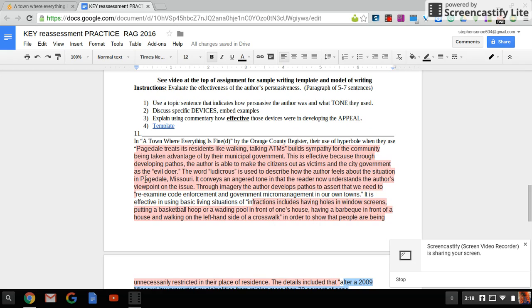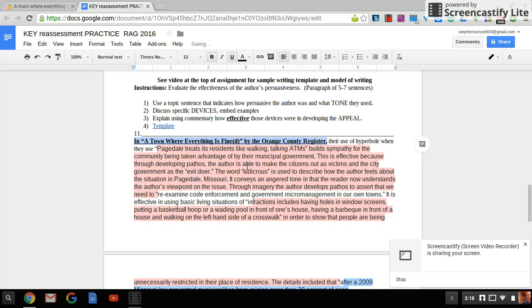However, I want you to make note that I did cut and paste, so that's why certain things are colored on this rag. But I did start with the author and title. So that's something specific to take note of, that I started with the author and title. I just bold it so you can see it. I used evidence. They used a hyperbole, and then I embedded my quotes.